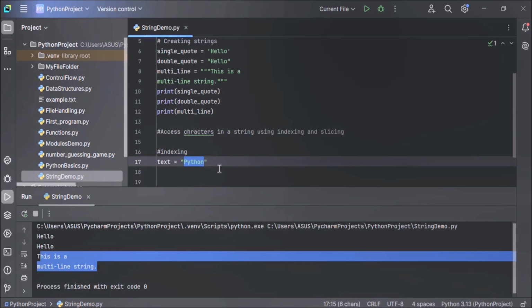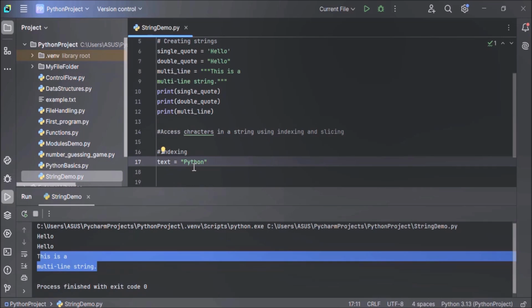In case we want to access the first character of this string, that is P. The first character of Python is P. And here we want to use indexing. How to use? Indexing starts at 0. That is, P is at the 0th position. When I say indexing starts at 0, it means left to right. P is at the 0th index and Y is at the first index.